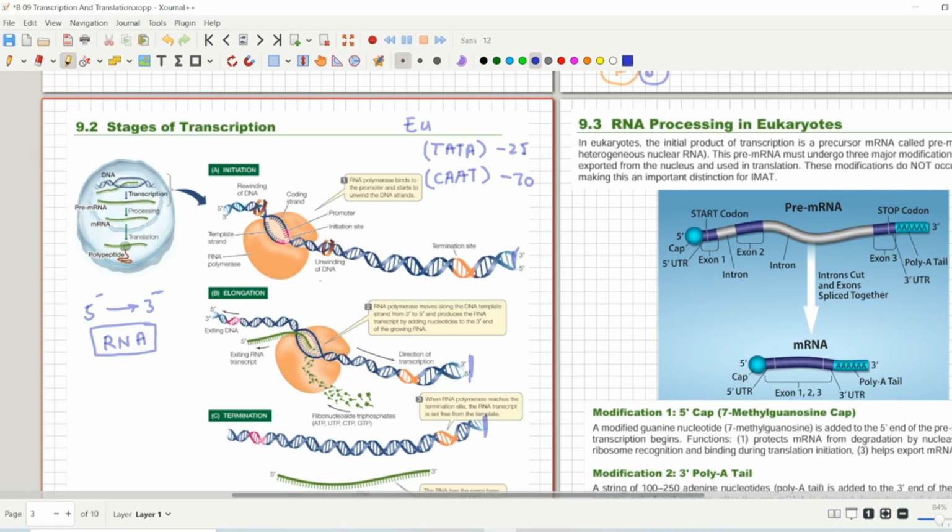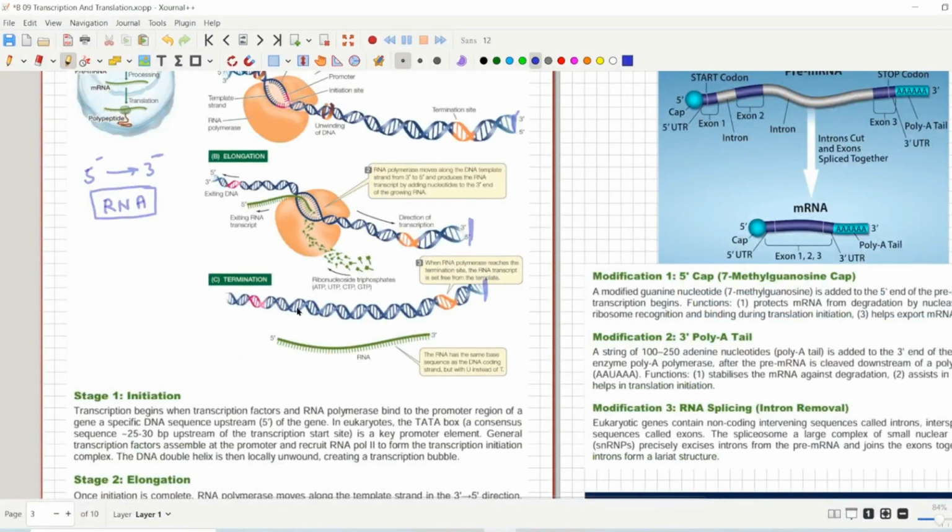The terminator region consists of a series of guanine and cytosine, followed by a series of adenine and thymine base pairs. That is important to keep in mind. You don't have to memorize them; these are just the base pairs found in the terminator region, only for your knowledge.